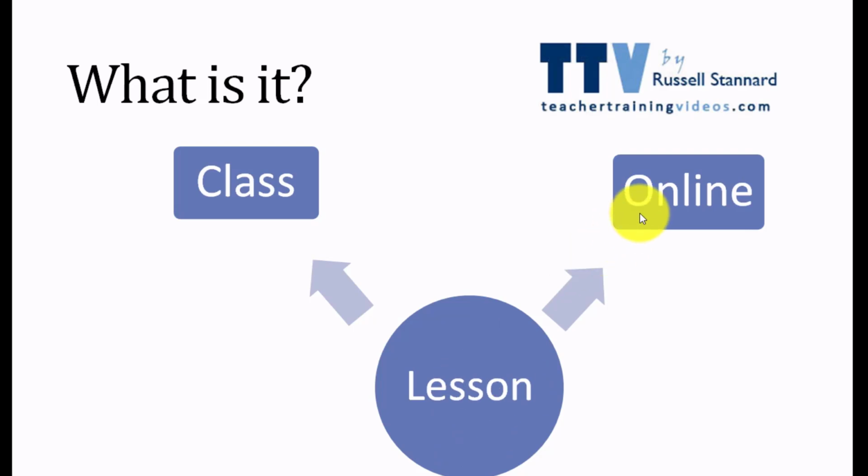Now, the challenge often comes when we set up activities for the students to do. Are the students in the class going to work on an activity? Are the students online going to work on the same activity? Because obviously perhaps the class activity is with the students in class, the online activity is probably going to be with the students who are working online. So the problem can often be that it means managing two different activities at the same time, or is there a way of linking these two activities together?